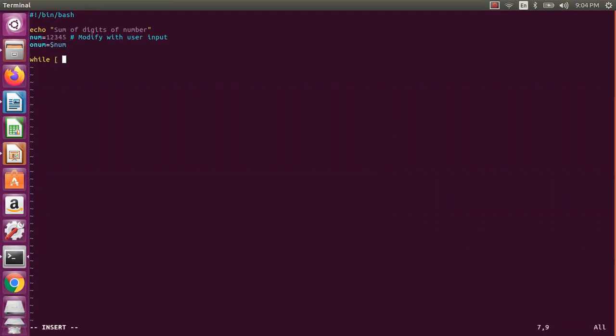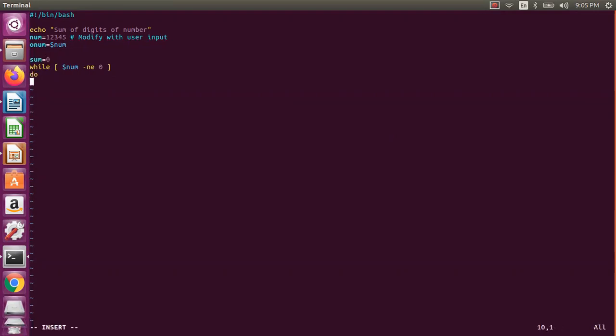I am going to use the same number, because I want to print the sum of digits of 12345. So I need to have the original number. Okay, so while number is not equal to 0, you want to repeat this. While number not equal to 0, you need to do the sum. Okay, so I say sum equal to 0.